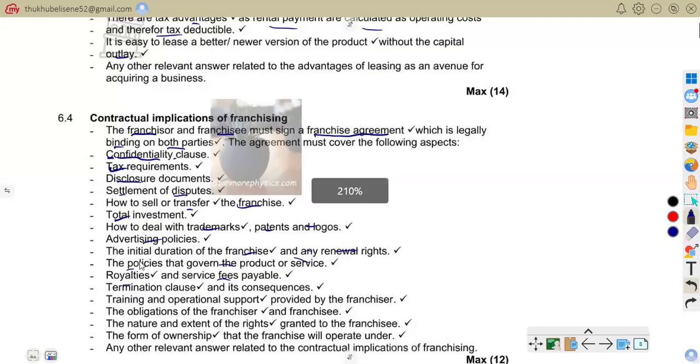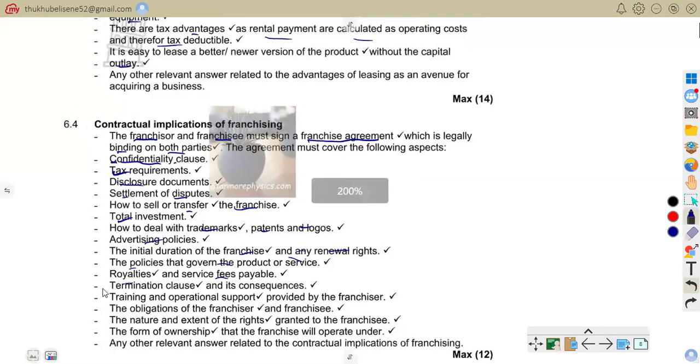Also, the initial duration of the franchise and renewal, and the policies that govern the product or service. There should also be a termination clause and its consequences. Also, training and operational support provided by the franchisor, the obligations of the franchisor and franchisee, the nature and extent of the rights granted to the franchisee, and the form of ownership that the franchise will operate under. So that is that.